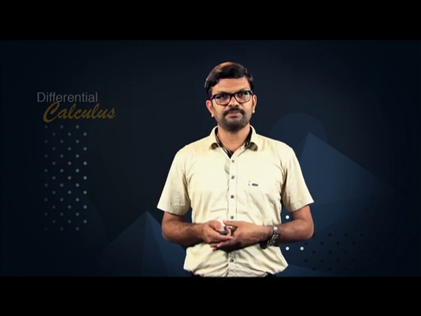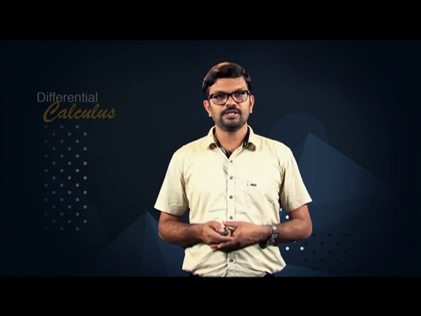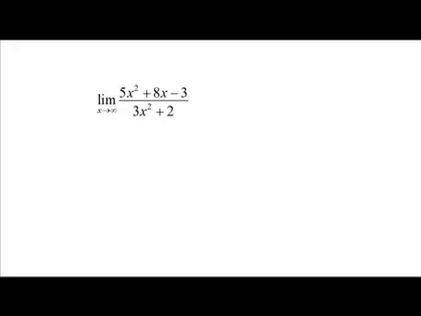In order to understand the method of finding limits when the numerator and denominator are of same degree, we consider the problem to evaluate limit x goes to infinity 5x square plus 8x minus 3 whole divided by 3x square plus 2. The highest power of x in the denominator is x square.